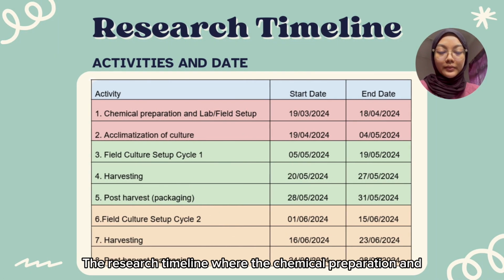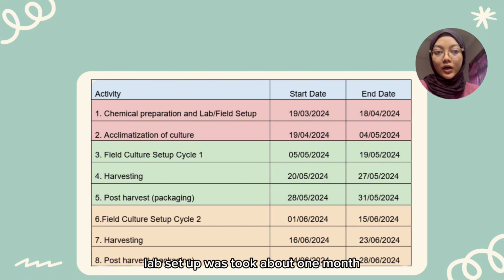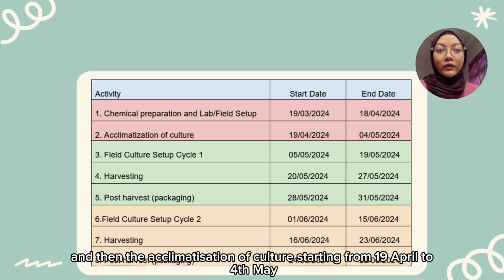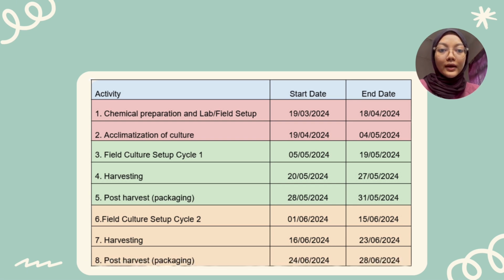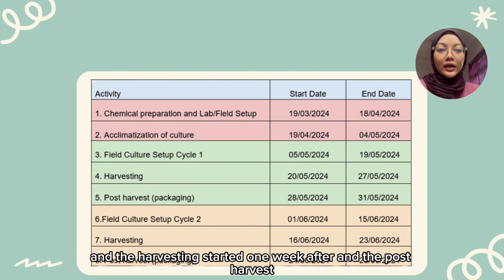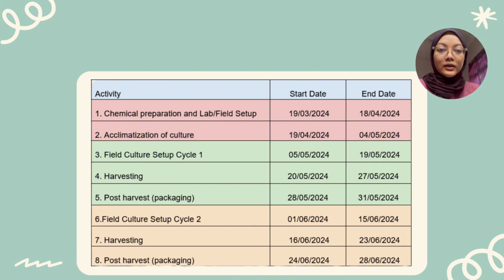For the research timeline, the chemical preparation and lab setup took about 1 month, from 19 March until 18 April. Then the acclimatization of culture ran from 19 April to 4 May. Field culture setup cycle 1 ran from 5 May until 19 May, and the harvesting started 1 week after, followed by the post-harvest for the packaging.